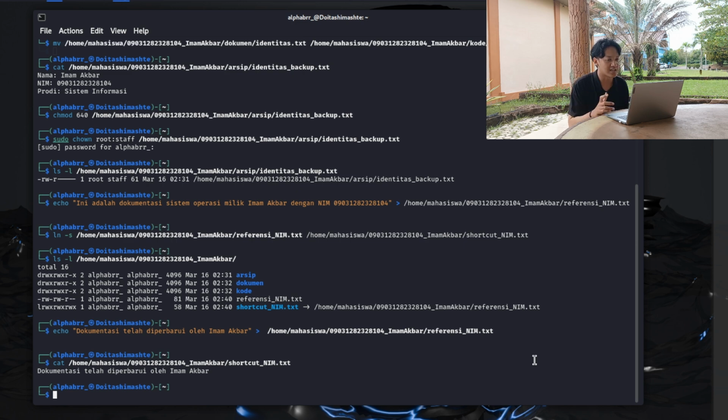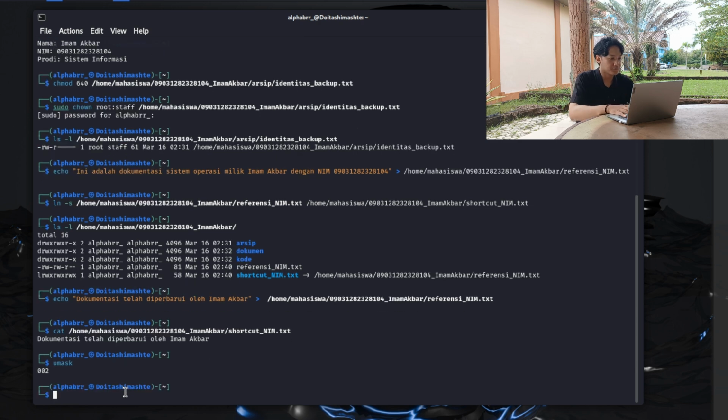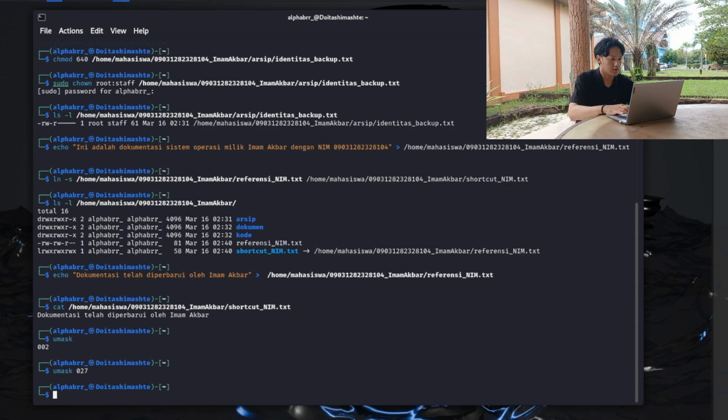So the last task, finally, the last question. Okay, the first step is to check the default umask value by using the umask command. Okay, just umask. Alright, my default umask was 002, and the next step is modifying the umask value to 027 and making a new file named data_nim.txt. So umask 027, home.